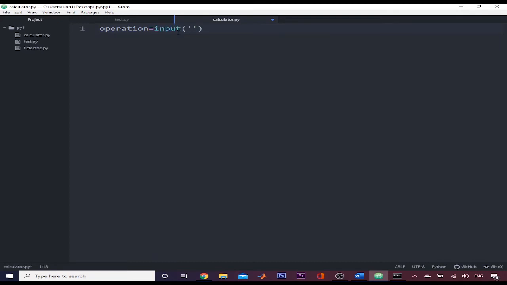Here I will write enter 1 for addition. Now I will write the escape character backslash, and for the new line I will write n, which makes it a new line character. Now I will again copy paste: enter 2 for subtraction.